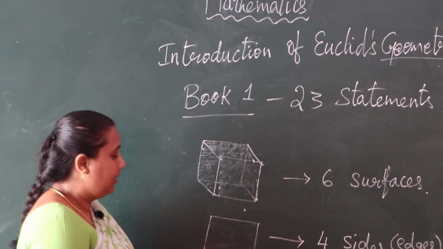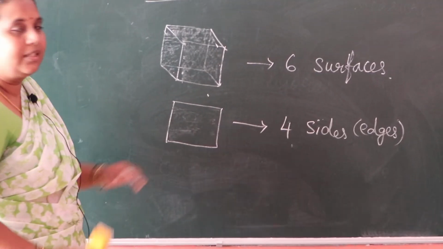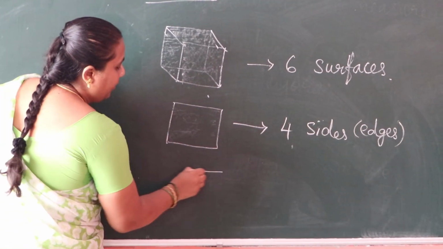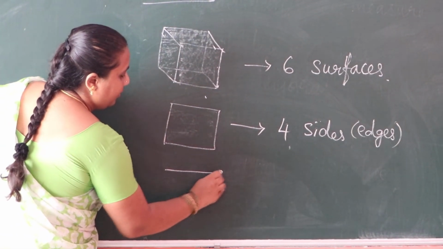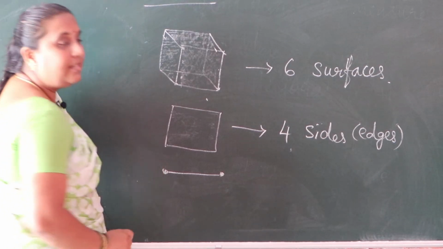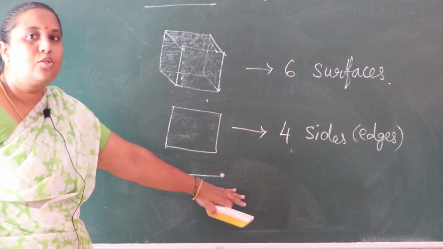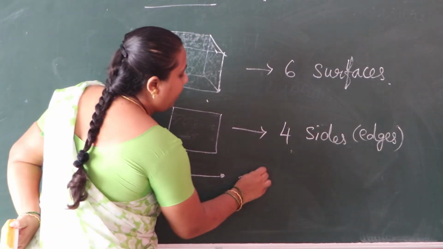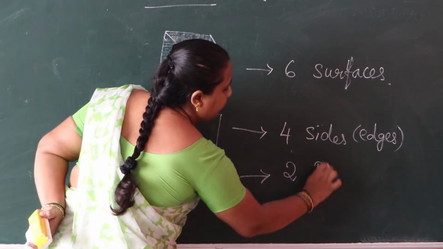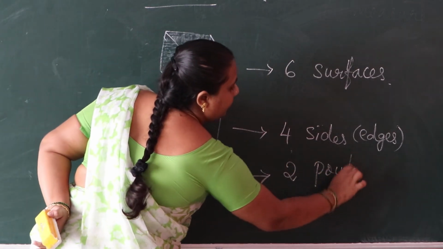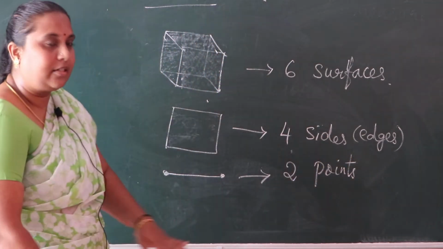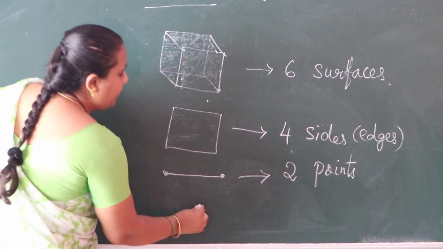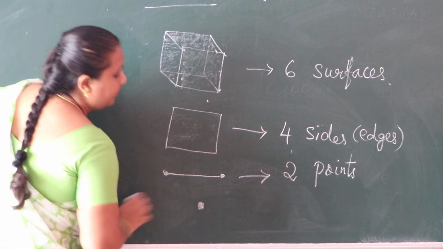And then move on to a side. In a side we have 2 points. Is it right? So next we move on to a single point.